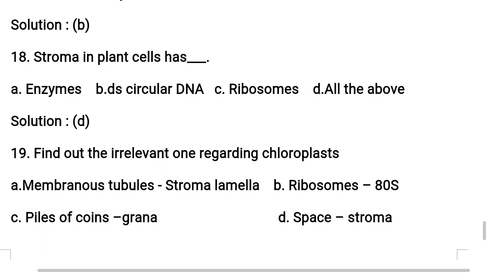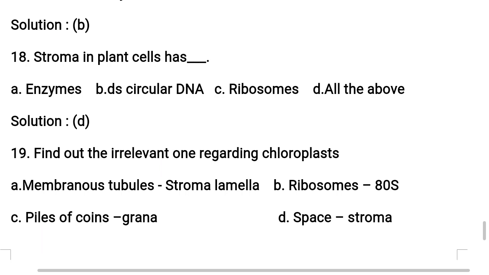Students, stroma is a space which is present in the chloroplast below the inner chloroplast membrane, and in this stroma there are some structures. What are those? Let us see.